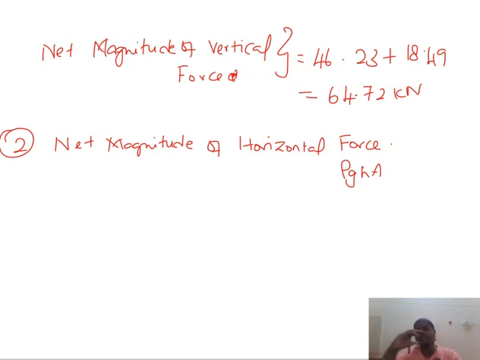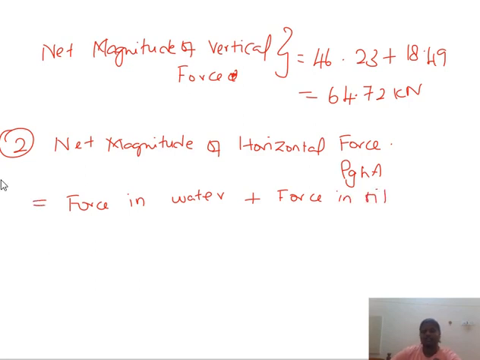So what does area mean? The area is nothing but the immersed height and the cylinder height. That is the area to find the horizontal force, right? So rho g h into A. This is the formula to find out horizontal force. Okay, so first we write the simplified formula: force in water plus force in oil, which gives the net magnitude of horizontal force. So just write it simplified as 3 plus 4 gives the net magnitude of horizontal force.